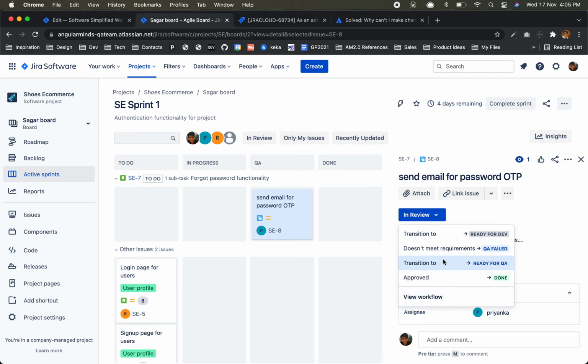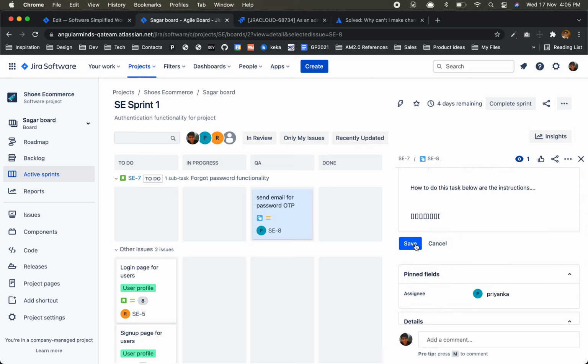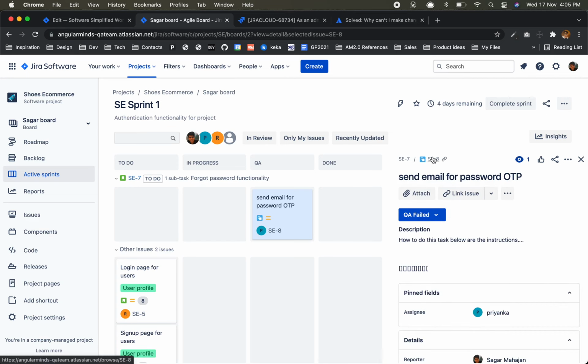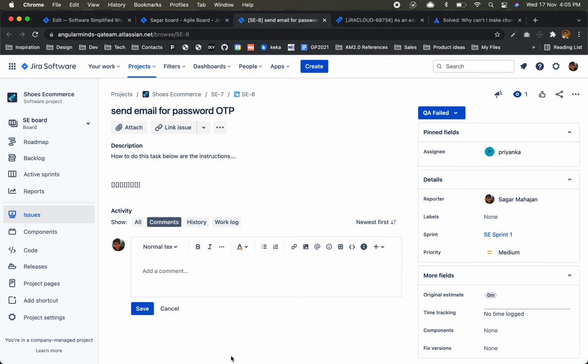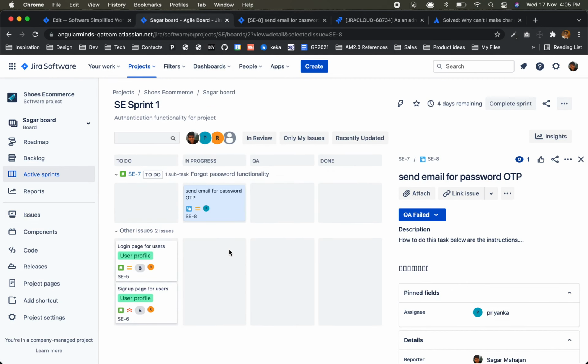So from in review, now we'll go for QA failed, and we'll have to mention what the bugs are. Comment, we can comment. We'll open this in a separate page so we can write properly. Okay, this is a bug. And after that, again from QA failed it went to in progress, correct? That's why it's switched.